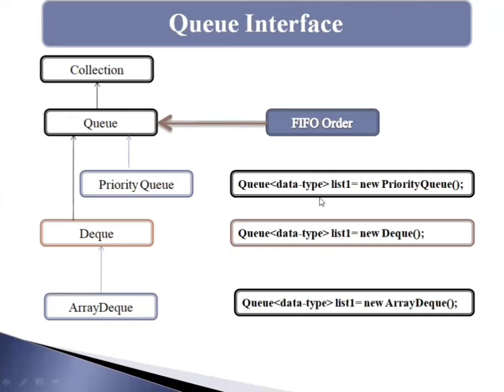So here is the sentence for the PriorityQueue, then data type, then the name equal to new PriorityQueue. So here I have written the sentence for creating the PriorityQueue type of list.